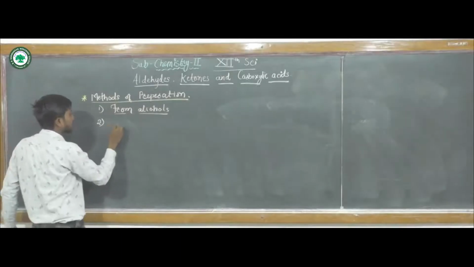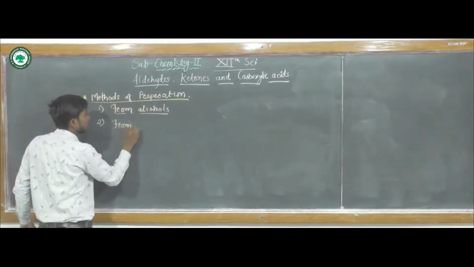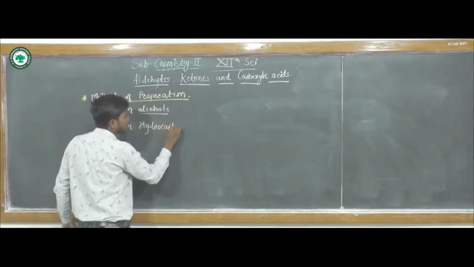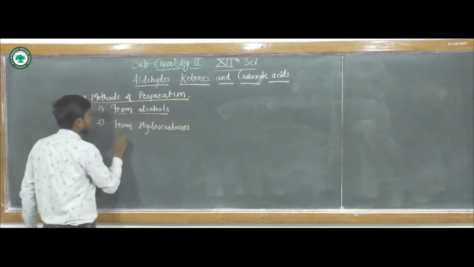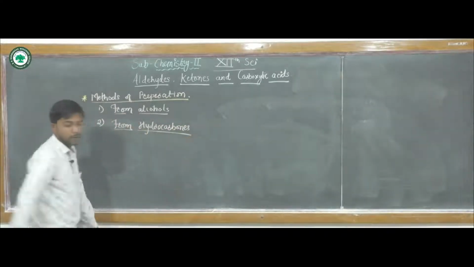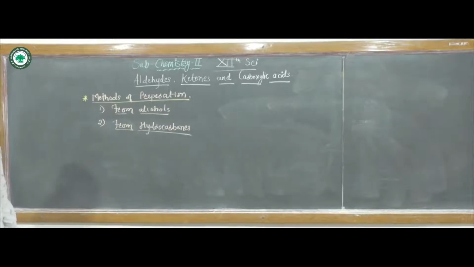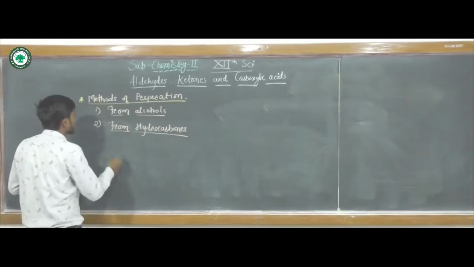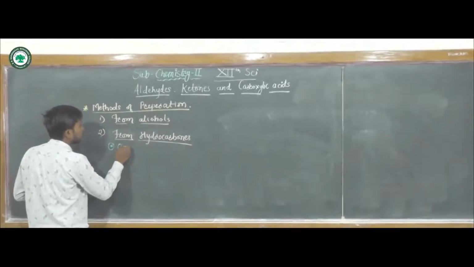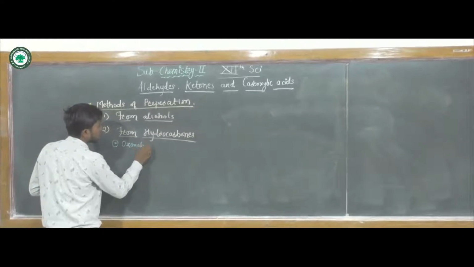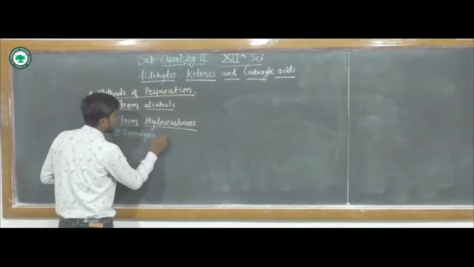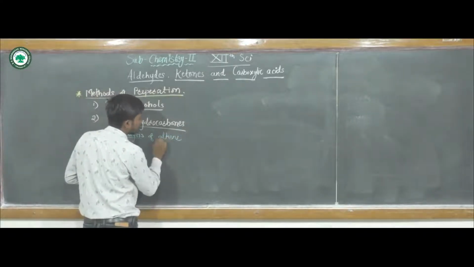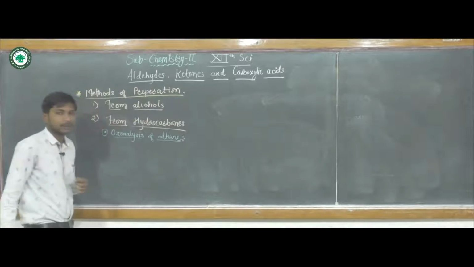The second preparation method is from hydrocarbons, in which the first reaction is ozonolysis of alkene.